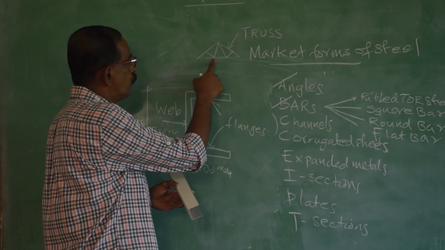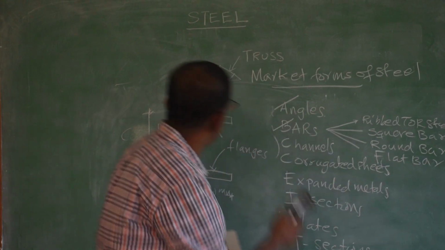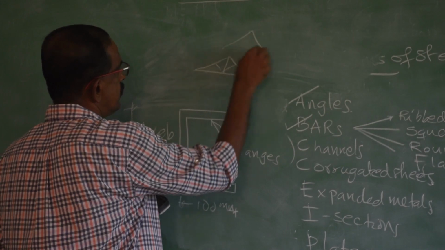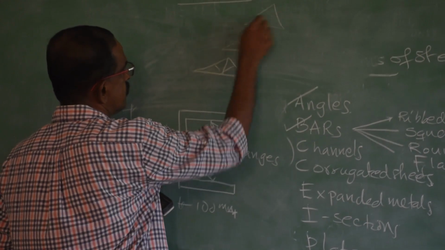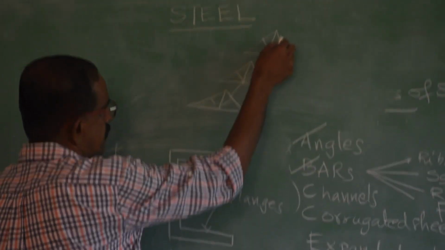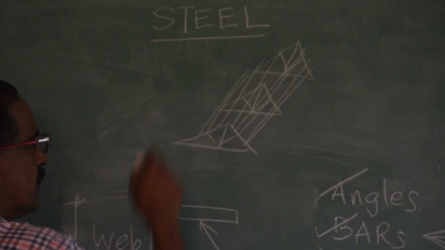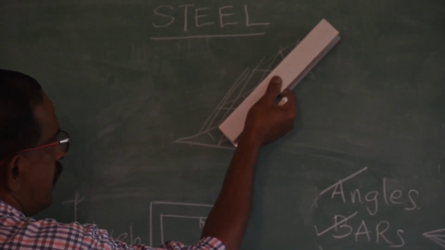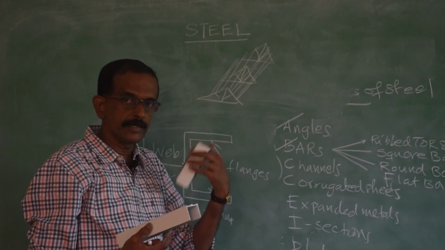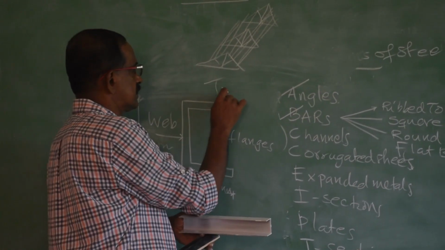For the steel roofing trusses, to cover an area, there may be number of trusses like this. Now, to connect the trusses, there are another members here in this side, similarly another members in this side. These members can be of channel, that members can be of angle also, that depends upon the type of the building and type of the load coming over the building. So, channels can be used in trusses.